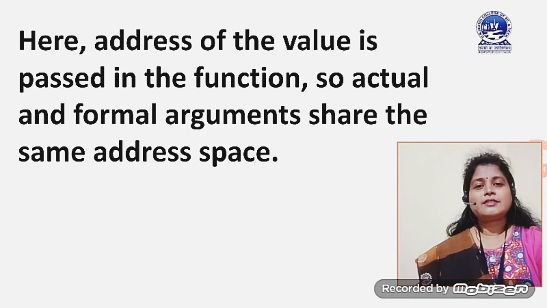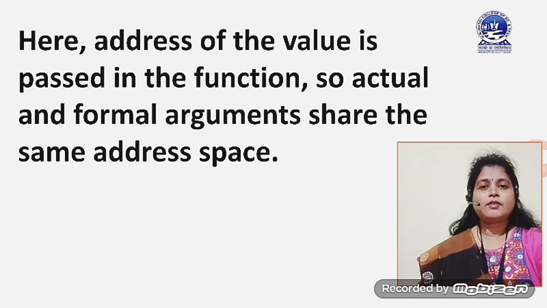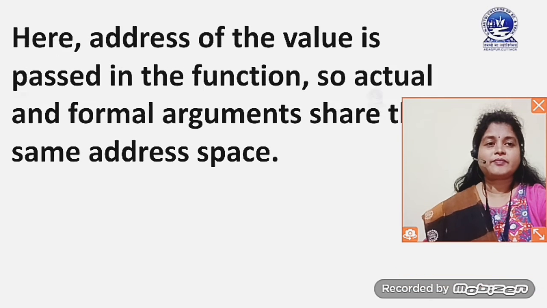Okay, what is the exact difference between call by value and call by address? In case of call by value, the memory location of the original function and the memory location of the called function are different. They don't share the same address space, which happens in case of call by address. So whatever changes you make in the function will affect the original memory location.